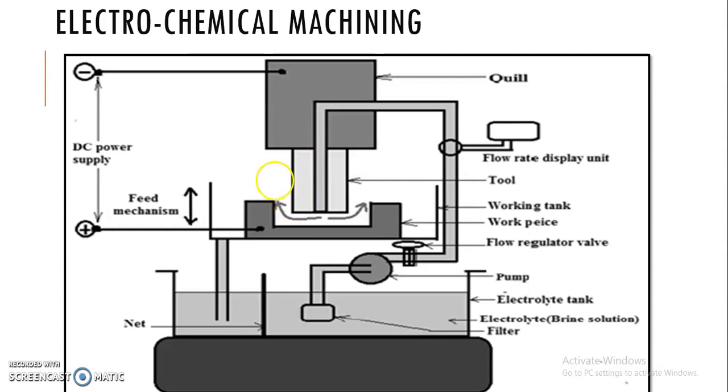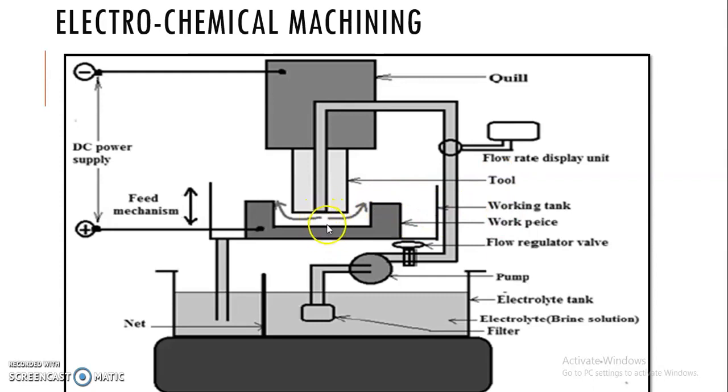Because of this electrical energy, these negative ions will be attracted towards the positive ions of the workpiece, whereas the positive ions will be attracted towards the negative ions of the tool. So because we are providing electrolyte in between, that will generate electricity,